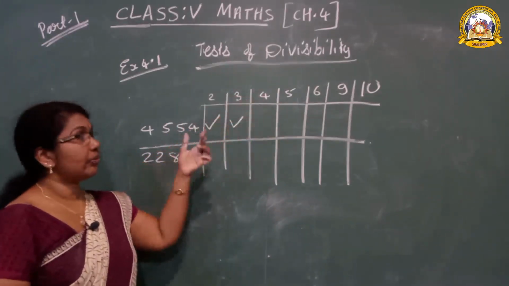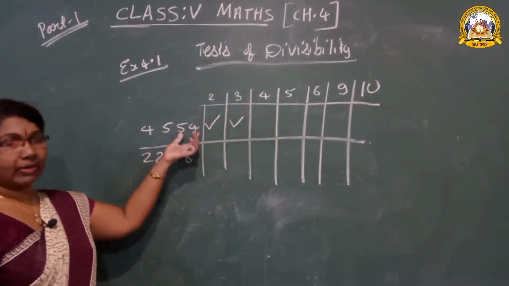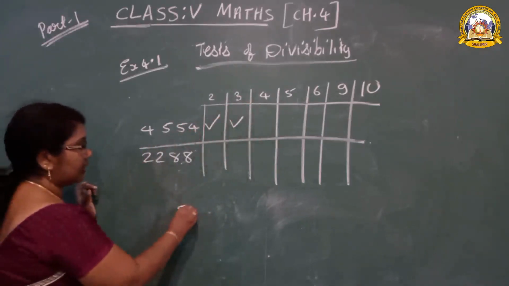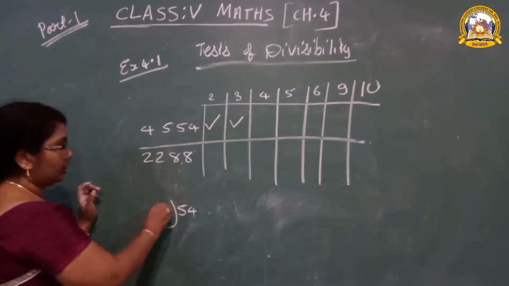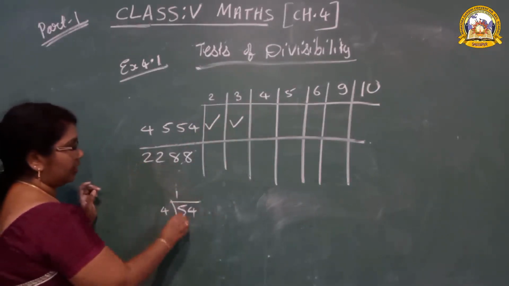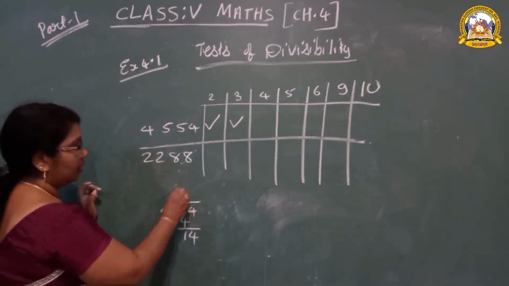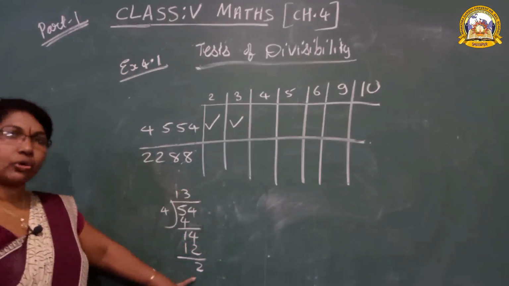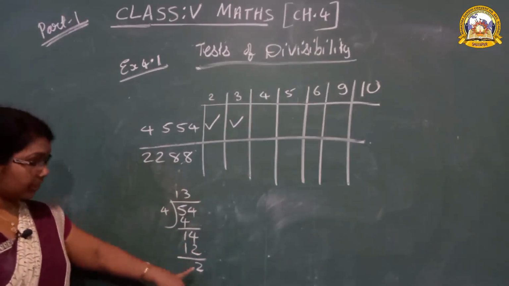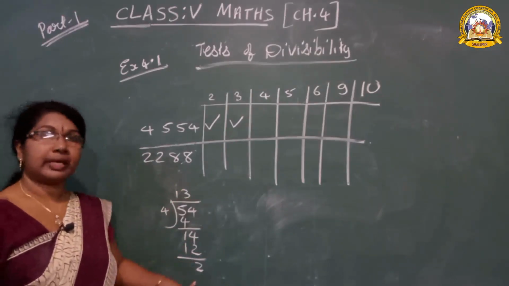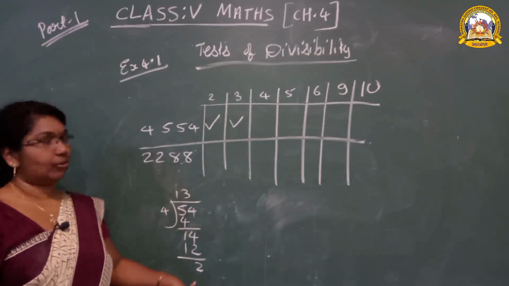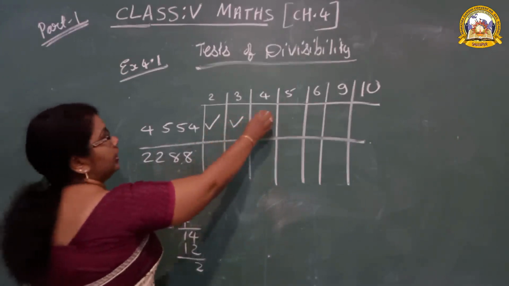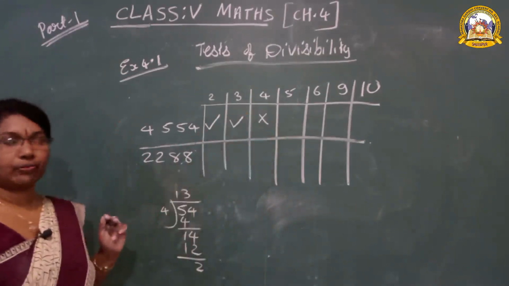Next, by which rule? 4. What is the rule of 4? The ones and tens place: 54. You have to check it. 4 3s are 12, so a remainder is coming. So it is not divisible by 4. If the remainder is 0, then yes, it is divisible by 4. 13 4s are 52. So it is not divisible by 4.